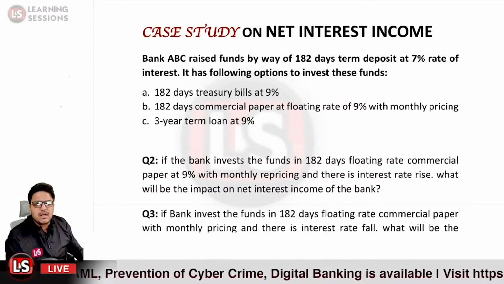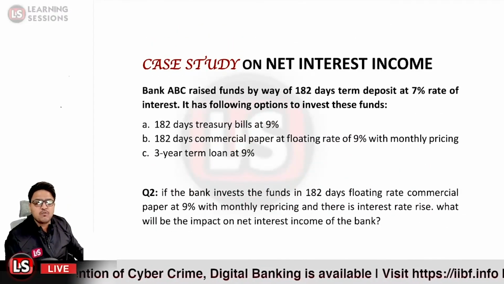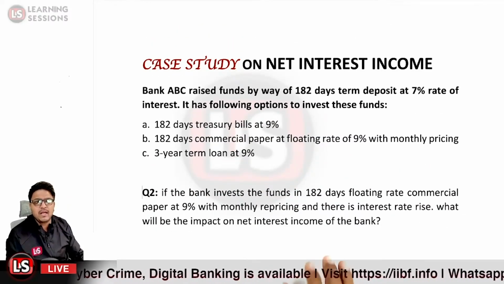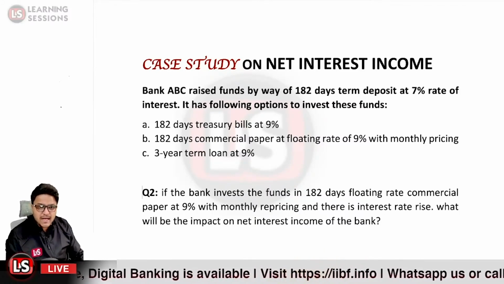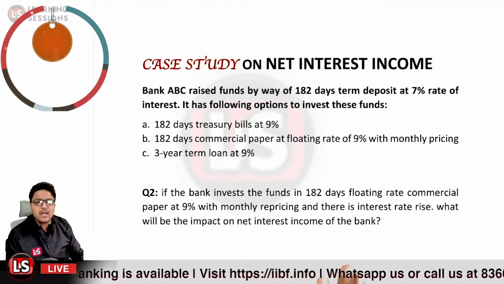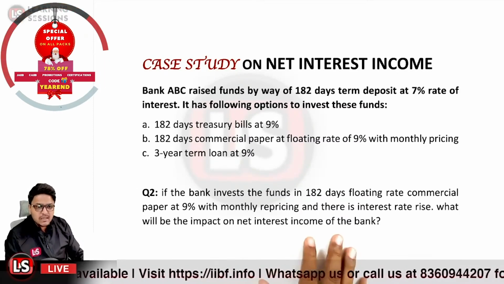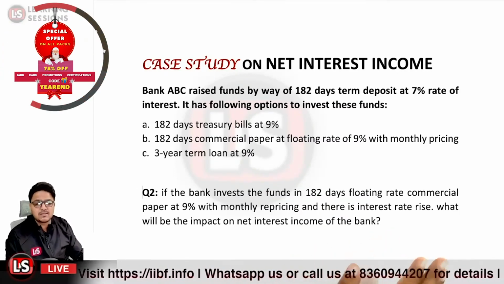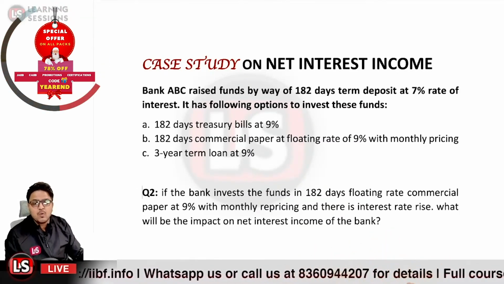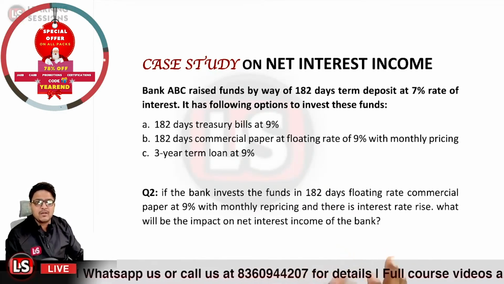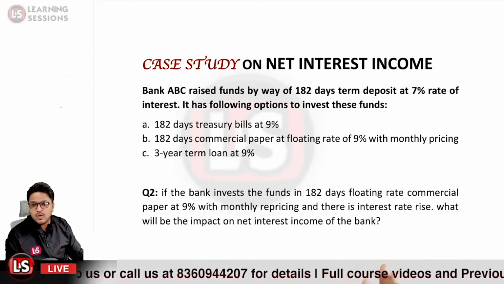Which says, if the bank invests the funds in 182 days floating rate commercial paper at 9% with monthly repricing, and there is interest rate rise, what will be the impact on net interest income of the bank?